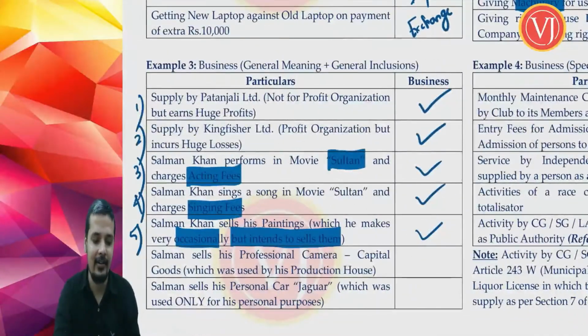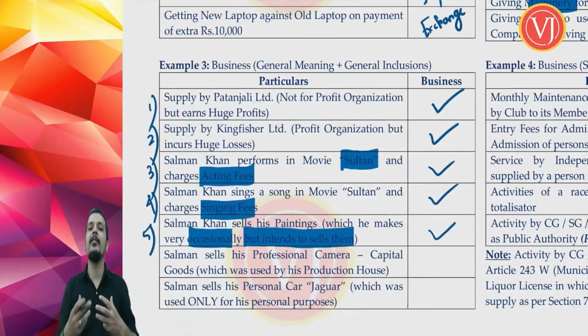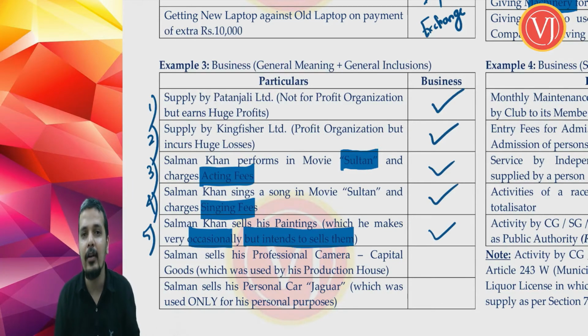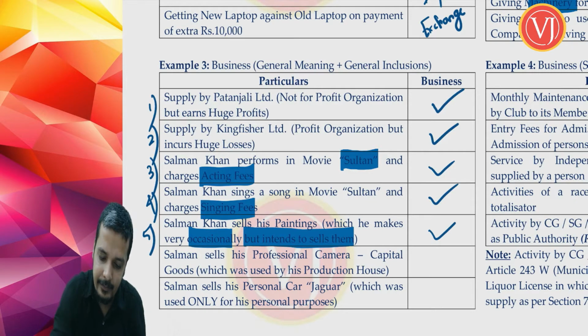Even that is covered by the definition of business, right? I cannot take shelter telling that no, my business is coaching class, my profession is coaching class. Therefore, when I am selling these capital goods at the time of closure of my profession, say after 20 years or 25 years, I cannot tell that I am not going to pay GST on the same. It is very well covered within the definition of business, right?